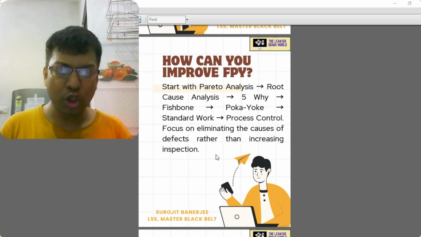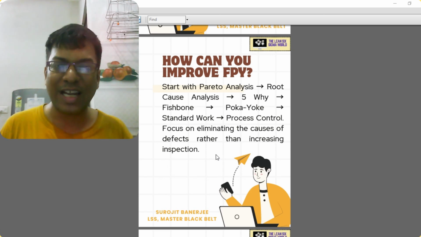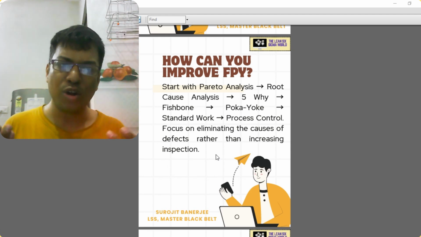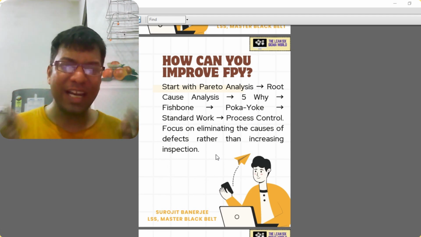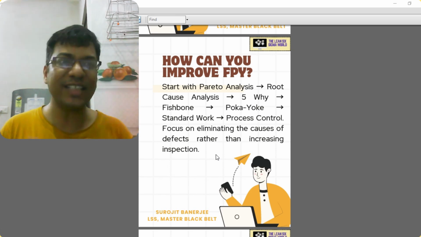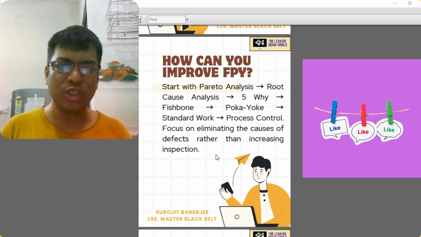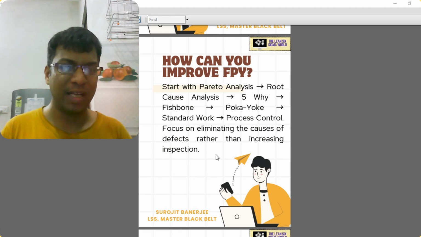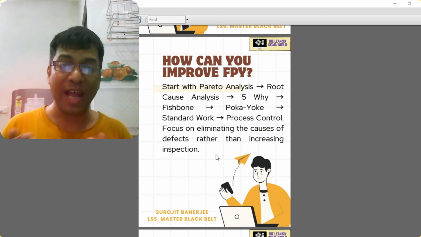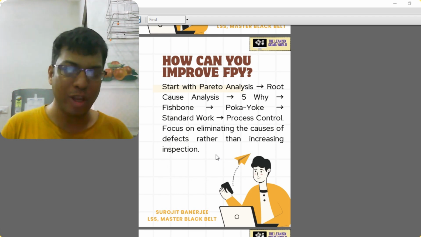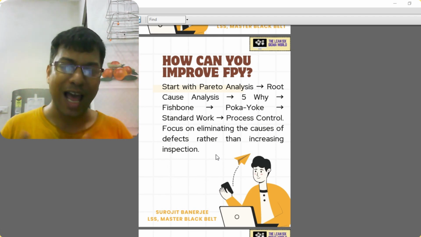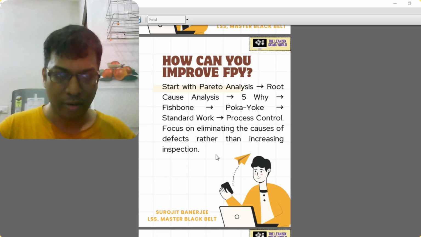You should not work at the superficial level that you can say that yes, my yield is 100%, after doing the rework and repair. You say there is a small rework or some small repair required, so I will not consider it under FPY. I will say that yield is 100%, but it is not correct. You are hiding something. Your cost is involved there. Your rework means cost is involved there. Time is involved there. So you need to fix the problem from where the actual problem is coming, so you can eliminate that. So you need some tools, and you need to standardize your process so that you can improve first pass yield.